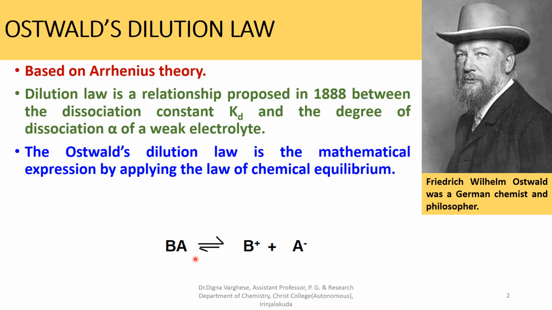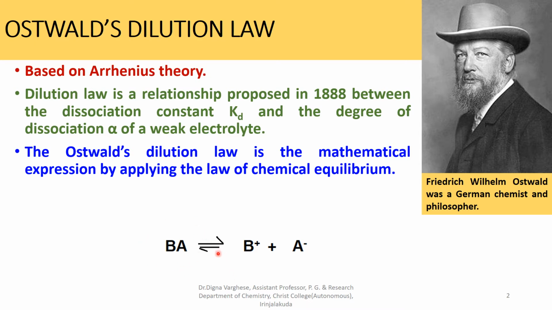Here we are considering an aqueous solution of a binary electrolyte BA of concentration C mole per liter, and alpha is the degree of dissociation. So the dissociation and equilibrium conditions may be represented here.